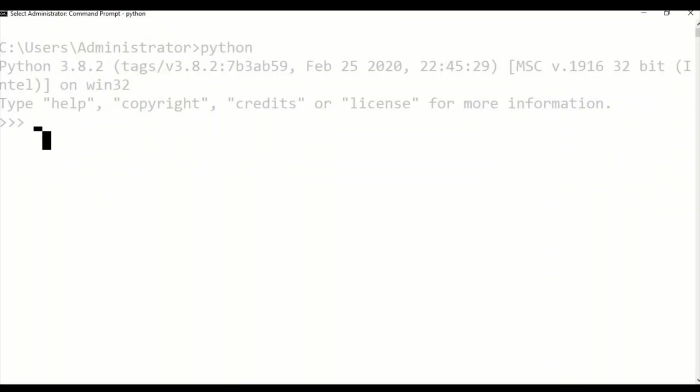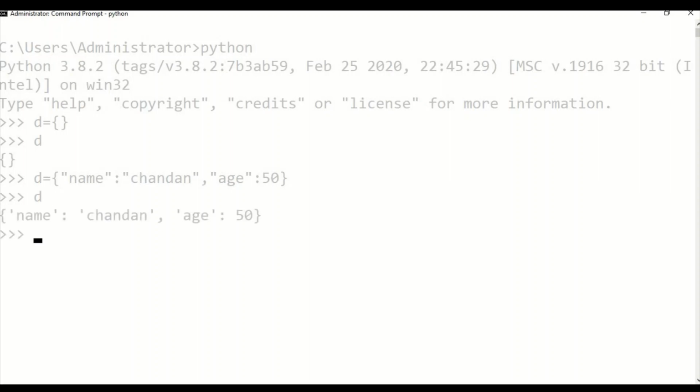Let's create a dictionary. So I'm writing D equal to curly braces. This gives me a dictionary. So let's put in values: a key, colon, and this is a value; another key, and this is a value. So this is my dictionary.